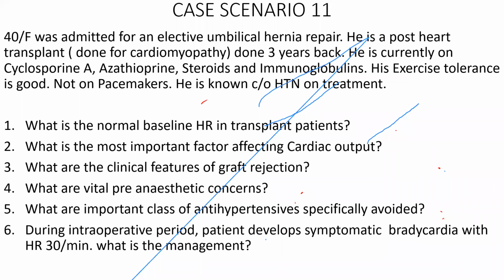What is the important class of antihypertensives which has to be specifically avoided in this group of patients? Which group of antihypertensives should not be used? Both mixed alpha and beta blockers. Why? It is beta blockers, right? Beta blockers are generally not used to treat hypertension in this patient because the patient's sympathetic drive predominantly depends upon the circulating catecholamines. When you block the circulating catecholamines, they will not stimulate the sympathetic receptors. The patient will have very severe bradycardia. So beta blockers are generally avoided as antihypertensives in this group of patients.